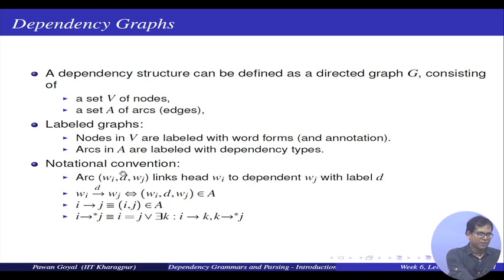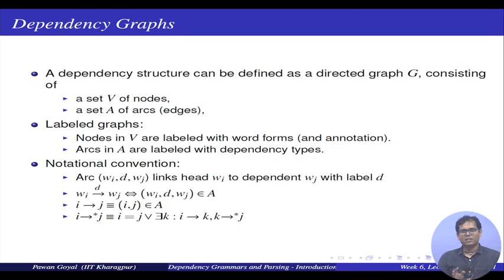So, I can say eat, subject, and I or he. There is another way in which I can denote the arcs: I am denoting an arc from head word to dependent word and then putting a label on top of that. This is equivalent to saying wi, d, wj are in the set of arcs.